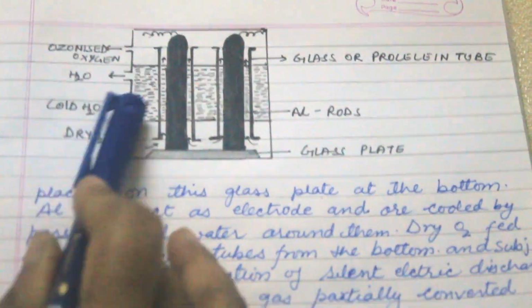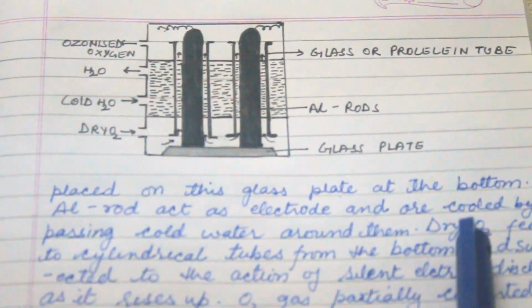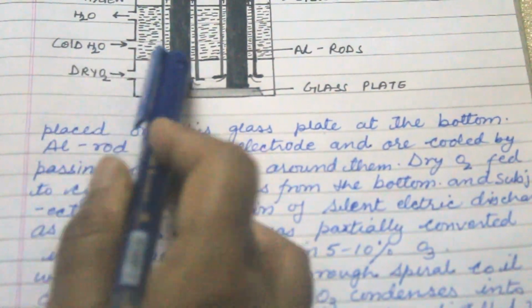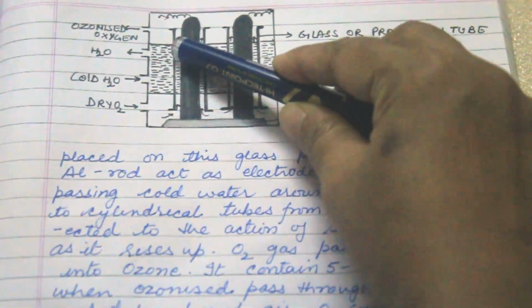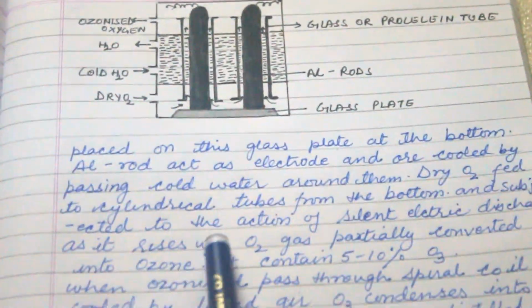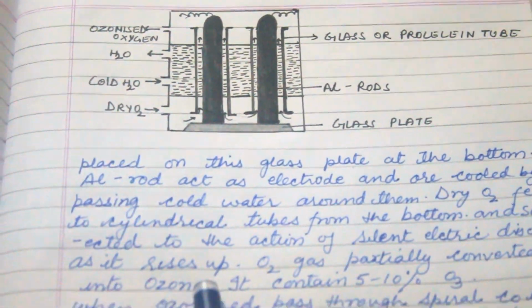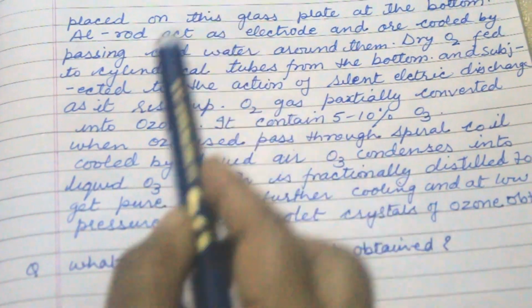From here we pass the cold water. Now dry oxygen is fed to the cylindrical tube. From here we pass the dry oxygen, and it passes to this cylindrical tube, where the arrow is made. It rises up and O2 gas is partially converted to ozone. 5 to 10% ozone is obtained from this method.